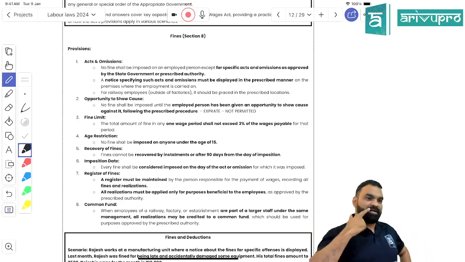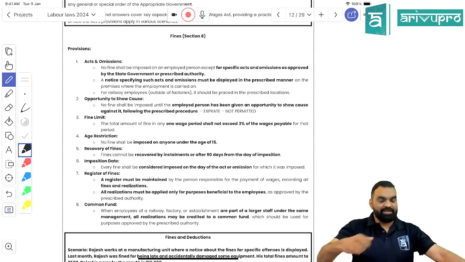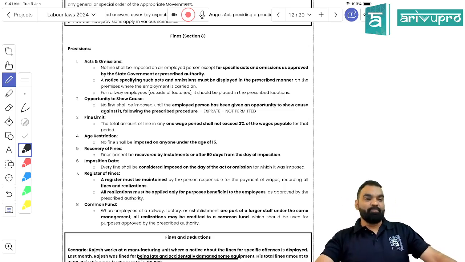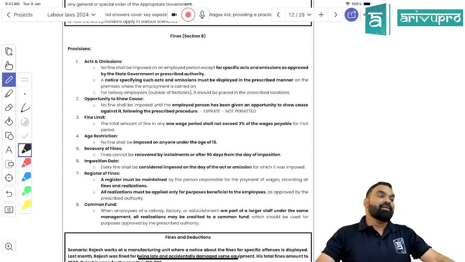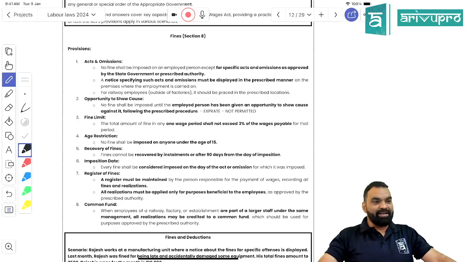Is it possible in India to employ a minor child? Can you appoint a minor? Do these laws actually get complied with in real life?